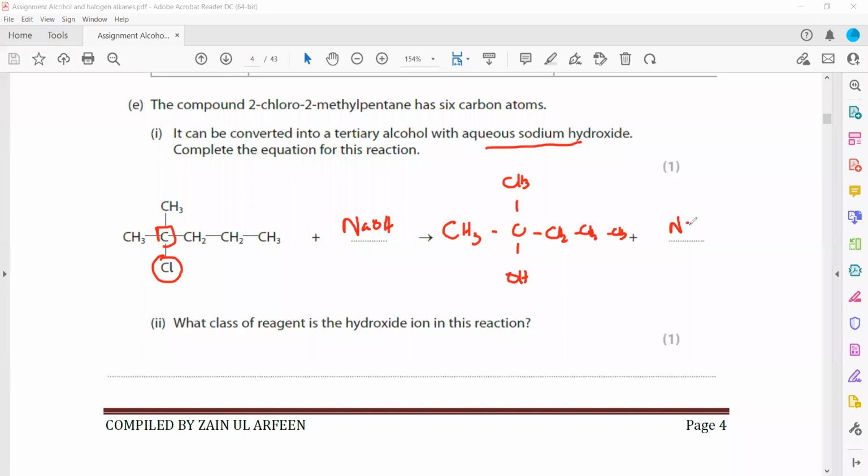Plus NaCl. Then name the class of the reagent: hydroxide, because this carbon will be partial positive and this is partial negative, so OH will attack on the positive center. Whenever it attacks on the positive center, we call that a nucleophile. So the hydroxide is actually acting like a nucleophile because it is attracted towards the positive center.